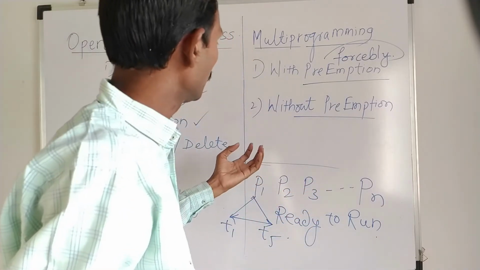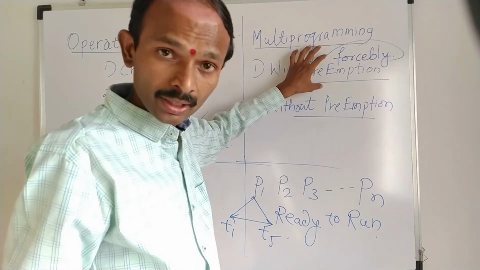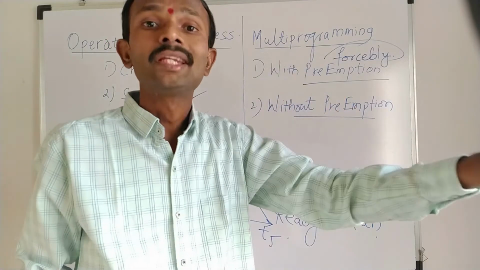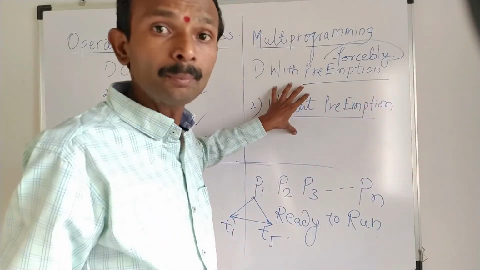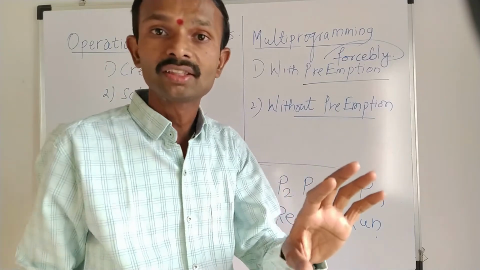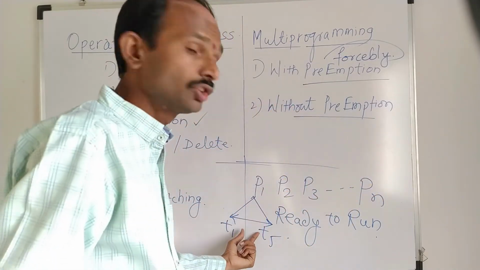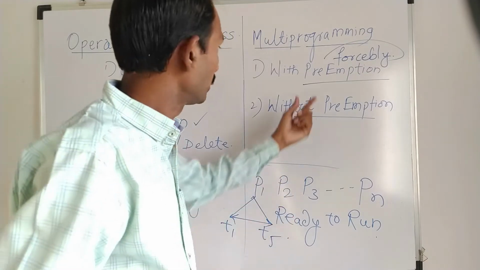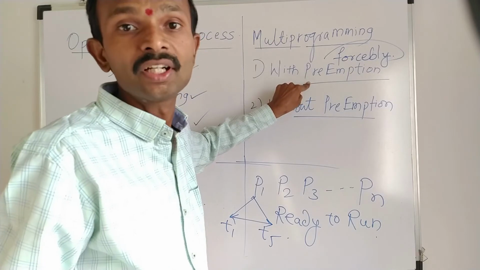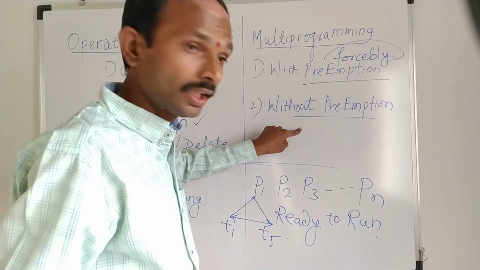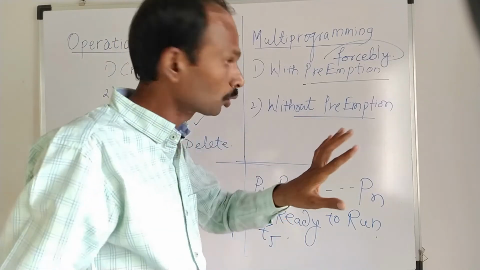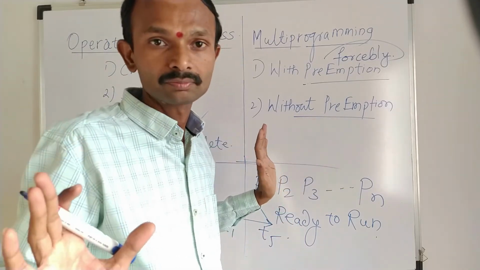In preemption, we are forcing the process to leave, and in non-preemption, the processes do not leave the operating system unless they are executed completely. Here, even if the process is completed only partially, it has to leave the operating system. And here, unless the process is executed completely, it will not leave the operating system.